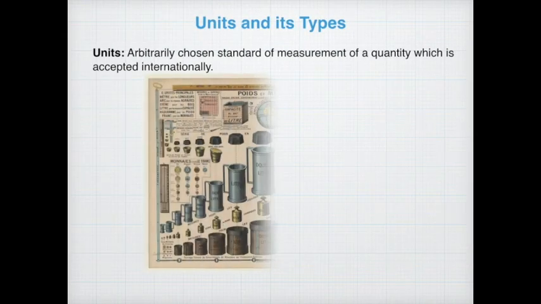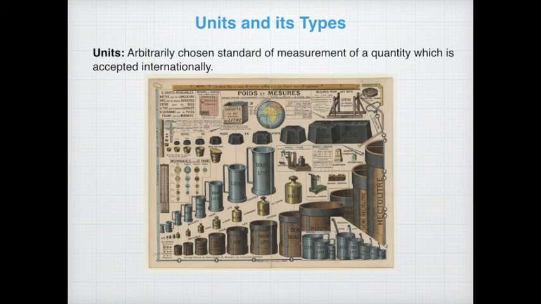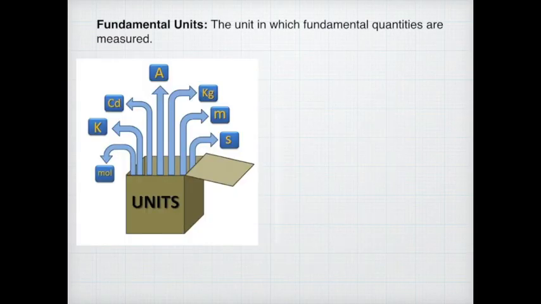Next, we'll see what is meant by units and what are its types. So units, by definition, it is given as the arbitrarily chosen standard of measurement of a quantity which is accepted internationally. That means these units have been randomly chosen, but now they have been accepted internationally and is being followed all over the world.